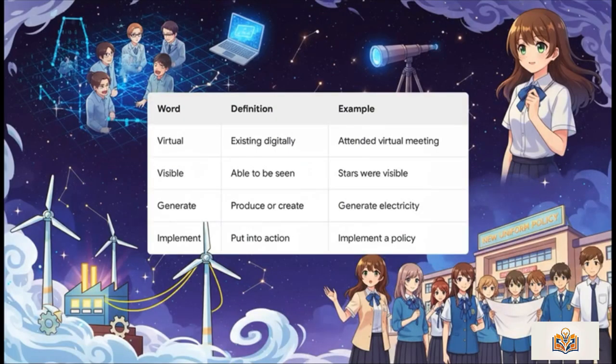Let's kick things off. Virtual means existing digitally, not in physical reality. Think of when we attend a virtual meeting online. Visible simply means able to be seen, as in the stars were visible in the night sky. Generate is to produce or create something, like how wind turbines generate electricity. And to implement is to put a plan into action, like a school deciding to implement a new uniform policy.